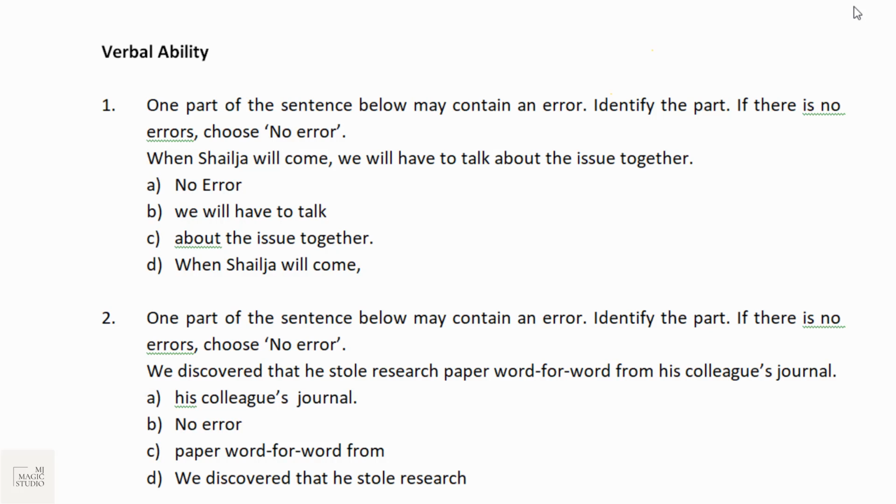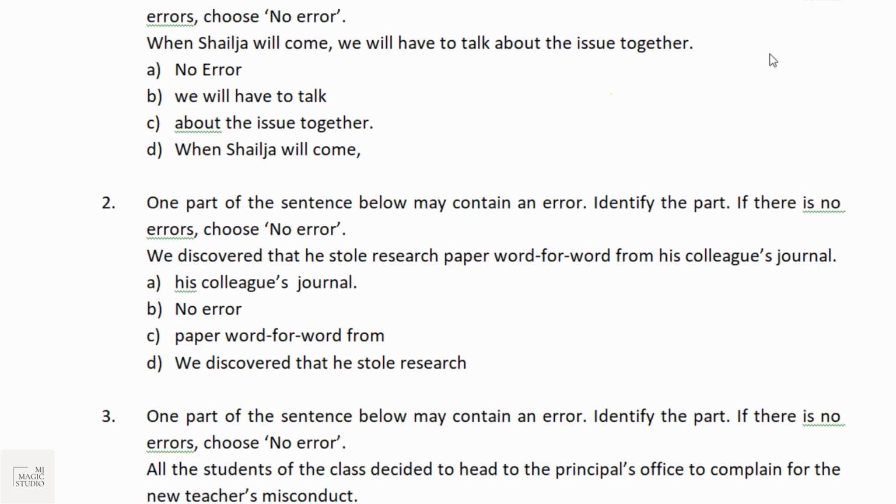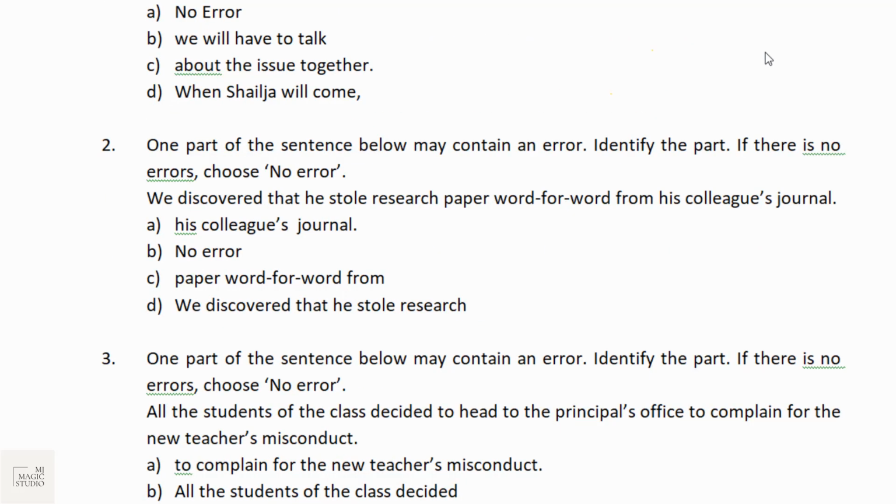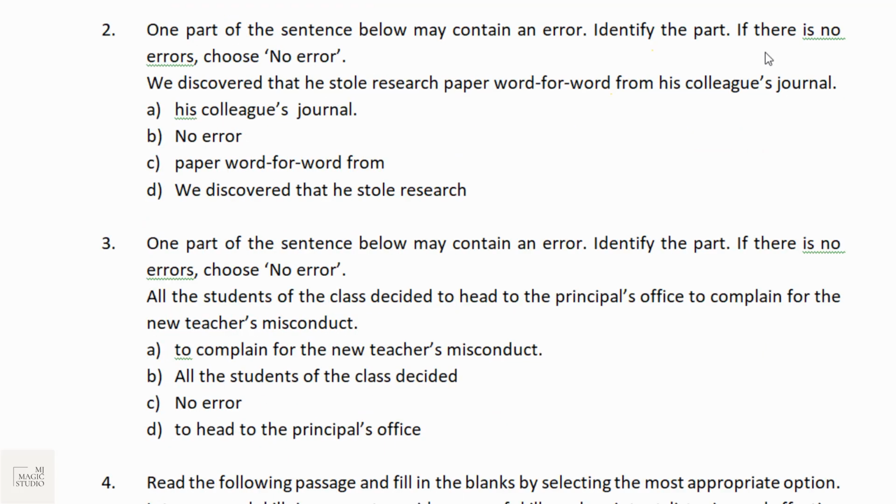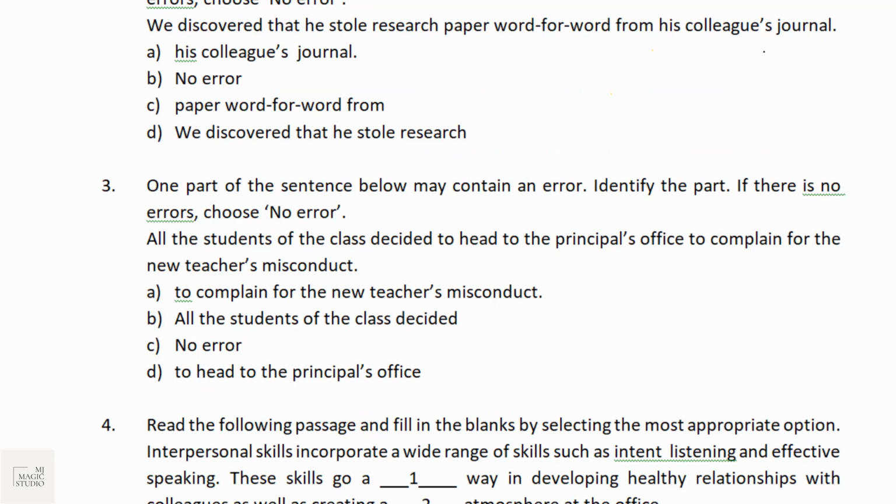Here I'll be showcasing the buckets, and they follow the bucket system in verbal ability also. Question number 1 would be to find the error. A statement is given and you need to find which part of the statement has the error. So the first question is from error detection. The second question is also from error detection. One part of the sentence below may contain an error. Identify that part. Question number 3 is also from error detection. So we have 3 questions from error detection. You may note and make a summarization of that also.